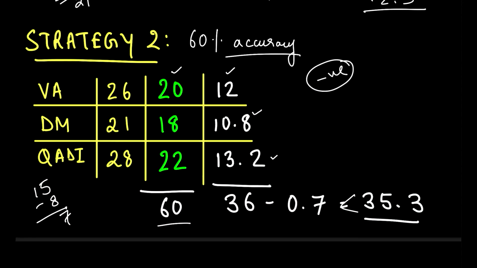And again, as I said, if you want to be very precise, out of the 60 questions which you attempt, the 0.4 of them will be wrong. So let's say 24 questions will be wrong, out of which you will be penalized for 0.25 marks. That is -6 for here. So that means 6 points gone. You will be somewhere 29.3. Okay.